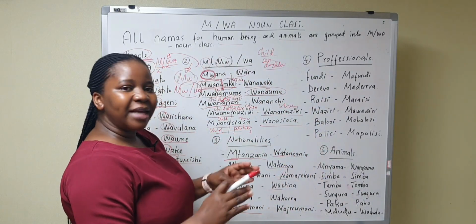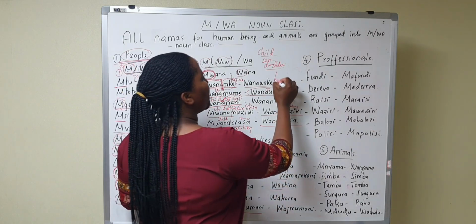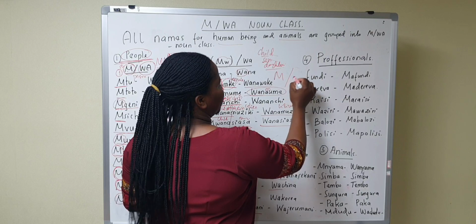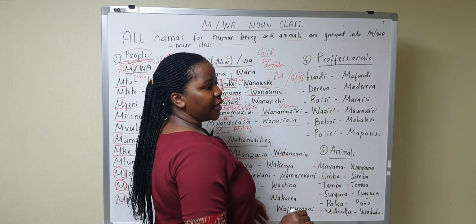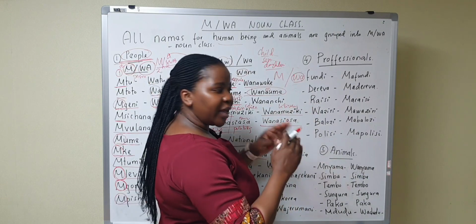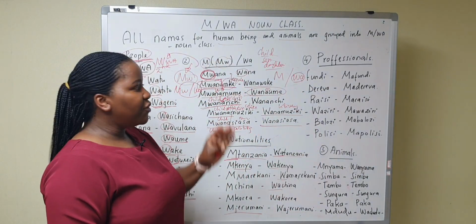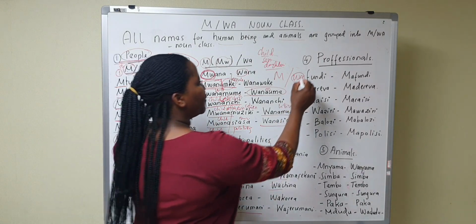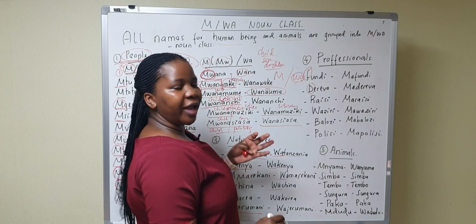You can find some names that do not start with m, but in plural they start with the prefix wa. So all those names are grouped into class 1 and 2, even though the prefix is not m, as we can see in these professionals' names, okay?